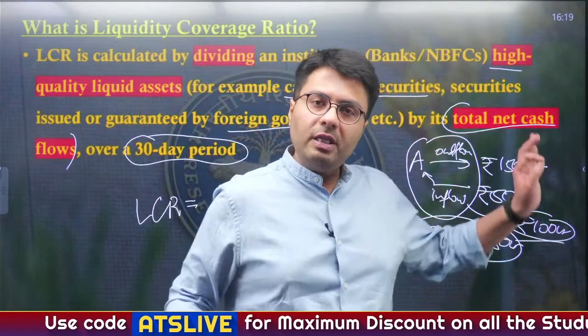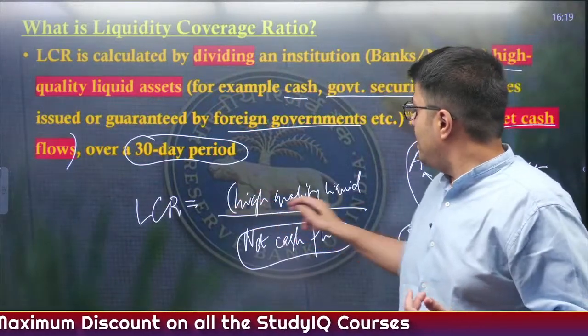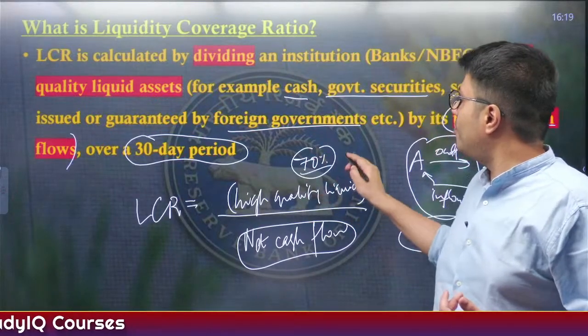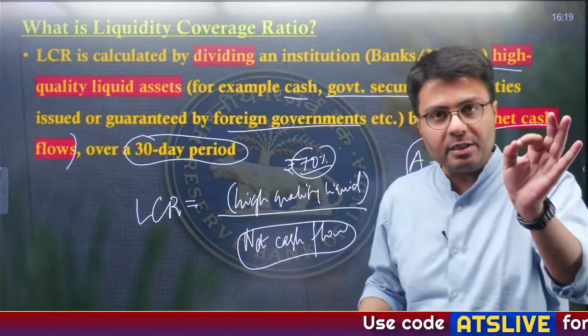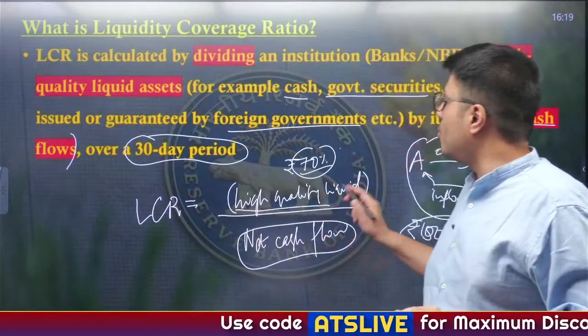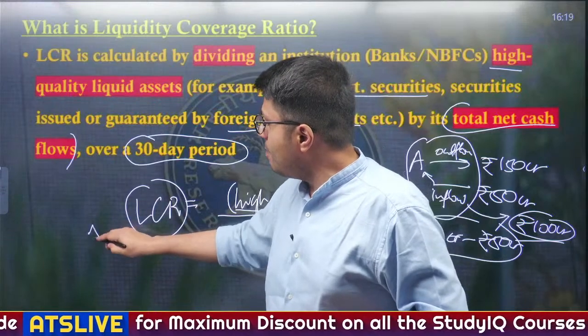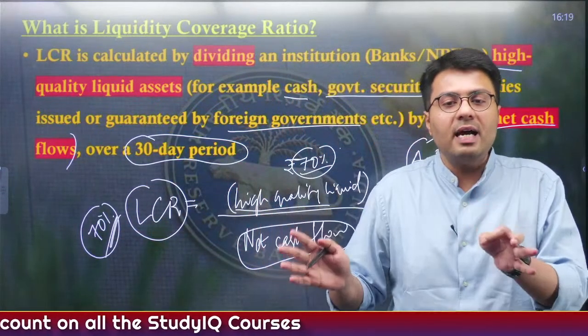And suppose out of this 100 crore outflow, bank A has high quality liquid assets worth 70%, which means 70 crore of the rupees with bank A is in the form of cash and government securities, and this is called high quality liquid asset. So, in that regard, LCR for bank A becomes 70%, right? So, this is how LCR is calculated.